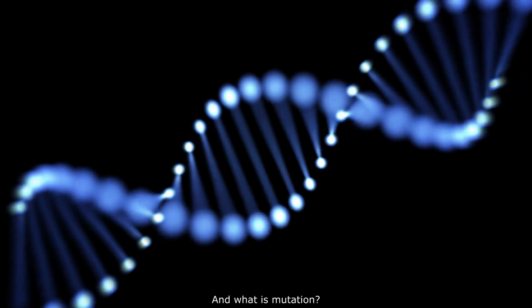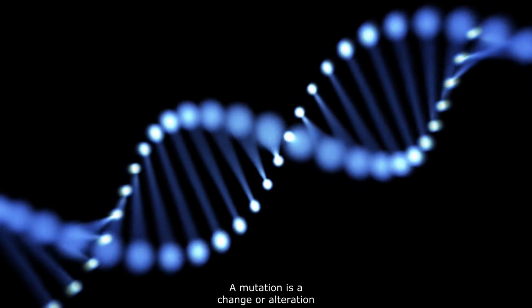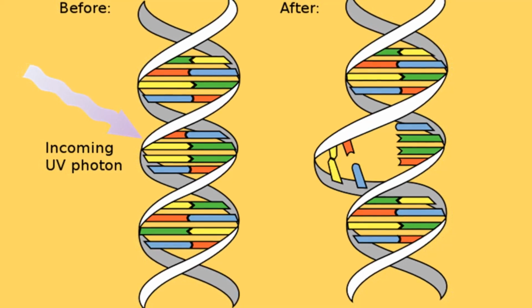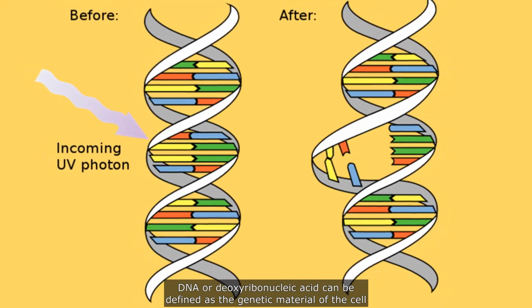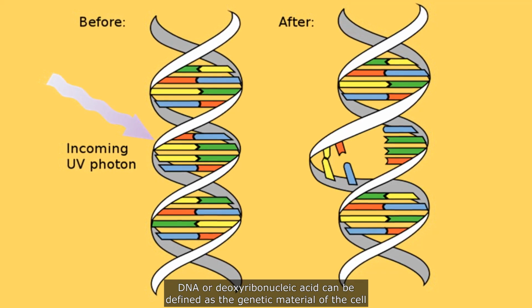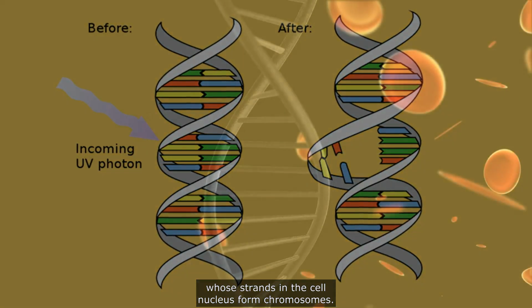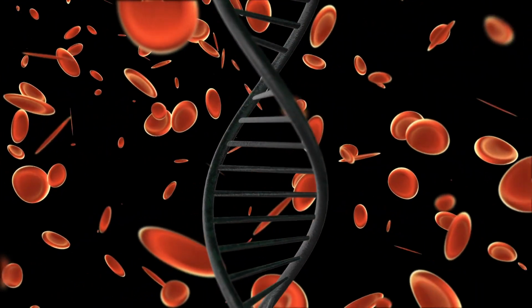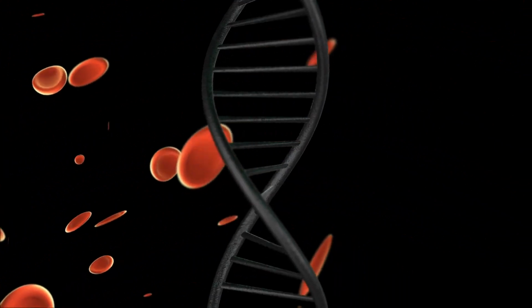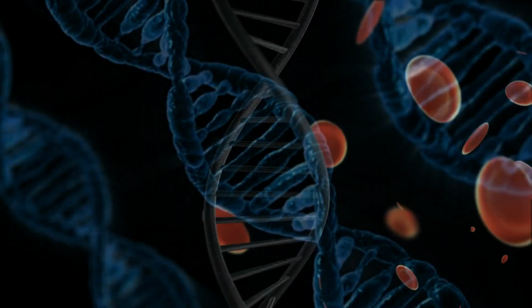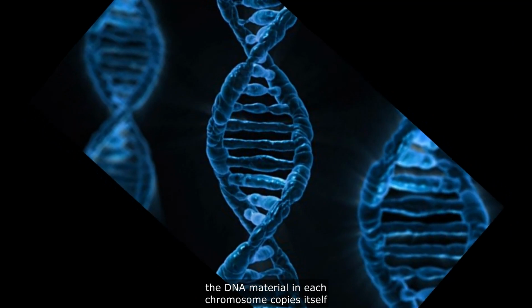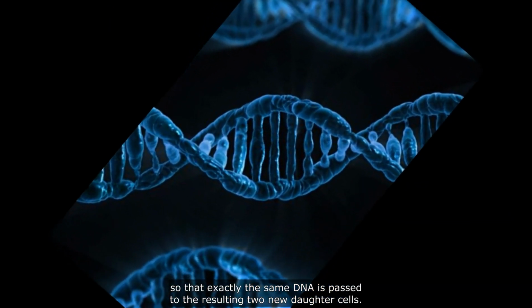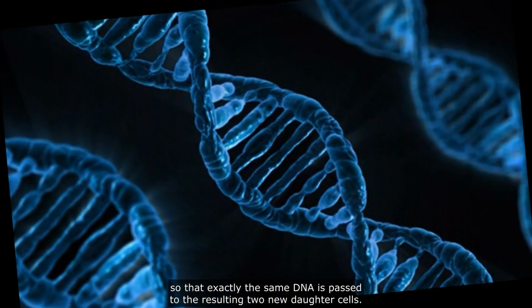And what is mutation? A mutation is a change or alteration that occurs in the DNA gene sequence of any organism. DNA or deoxyribonucleic acid can be defined as the genetic material of the cell, whose strands in the cell nucleus form chromosomes. The two main functions of DNA in a normal cell are, firstly, controlling the production of new cells, normally referred to as cell division. Briefly, when a cell divides, the DNA material in each chromosome copies itself so that exactly the same DNA is passed to the resulting two new daughter cells.